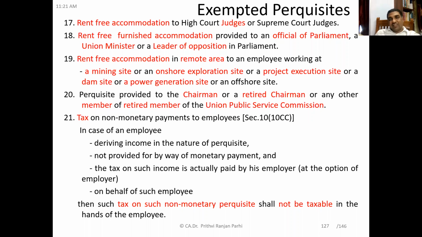And tax on such income is actually paid by the employer. Such income means on such non-monetary benefit if tax is paid by the employer at the option of the employer. That means the employer voluntarily is opting to pay tax on the non-monetary benefits and he's paying this tax on behalf of the employee because it is the tax liability of the employee, but employer is voluntarily paying that. Then such tax on non-monetary perquisites shall not be taxable in the hands of the employee. That is, the tax amount will no more be treated as a perquisite.